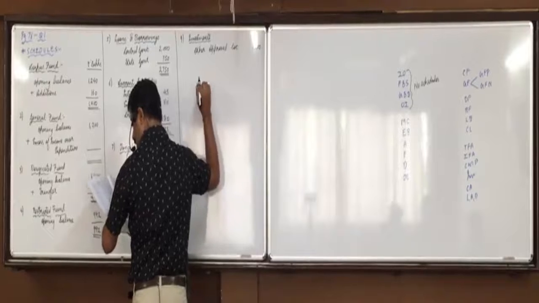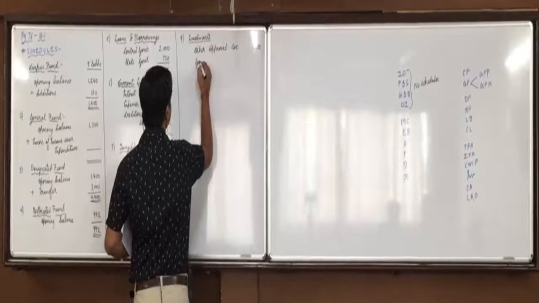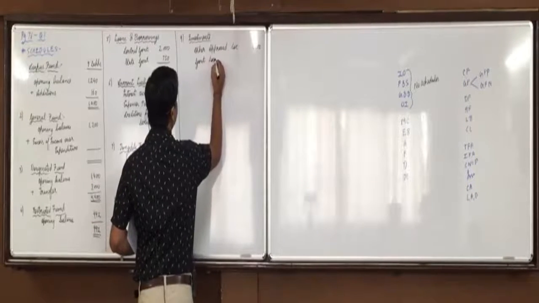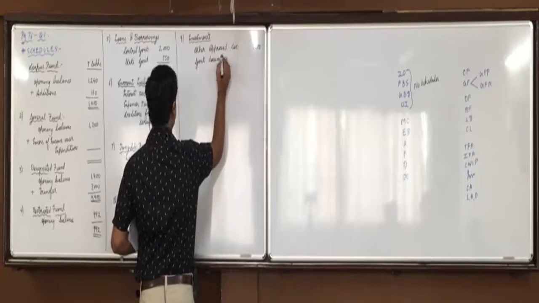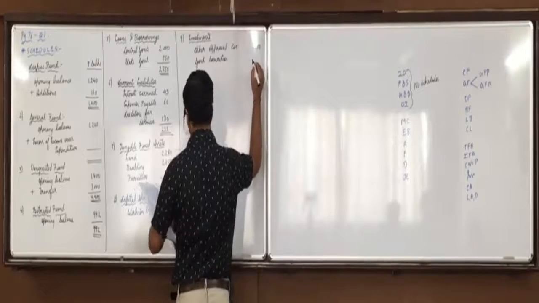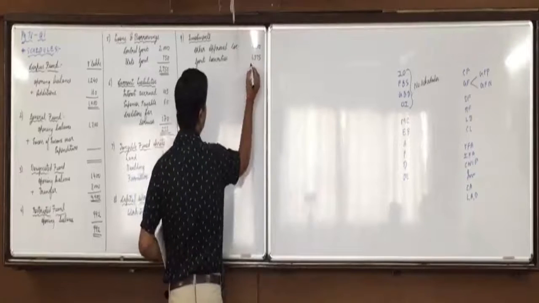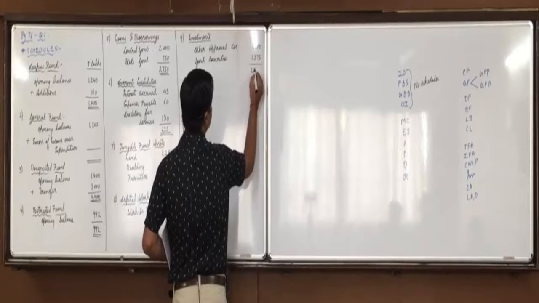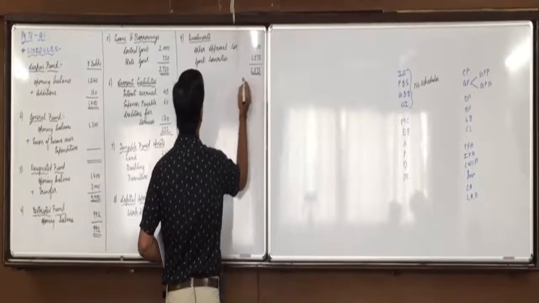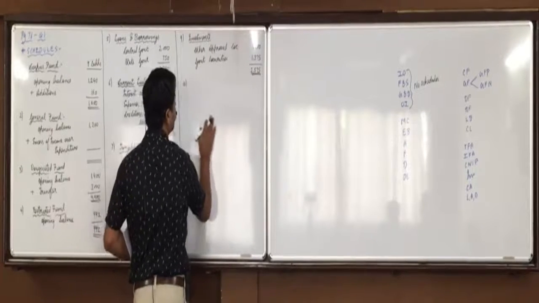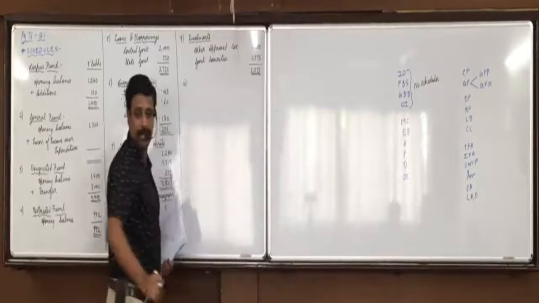Then we have investment in government securities, 1375. No other item of investment, so the total is 2575. Are you able to understand this?